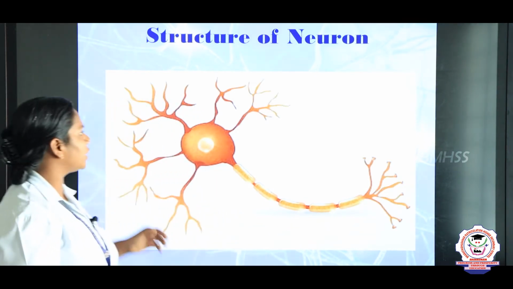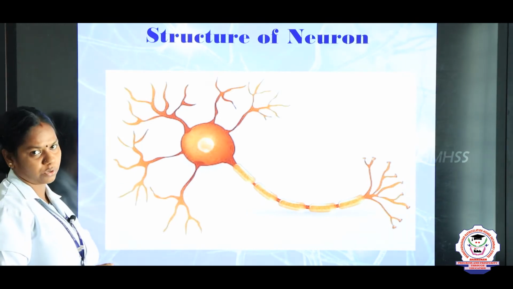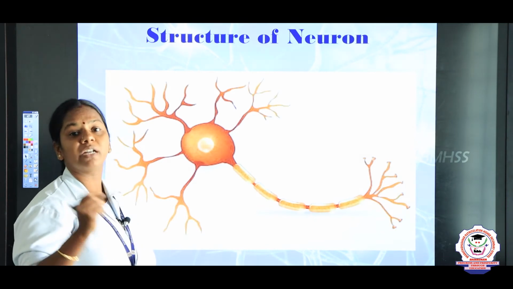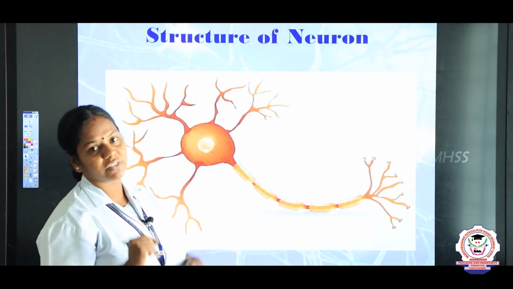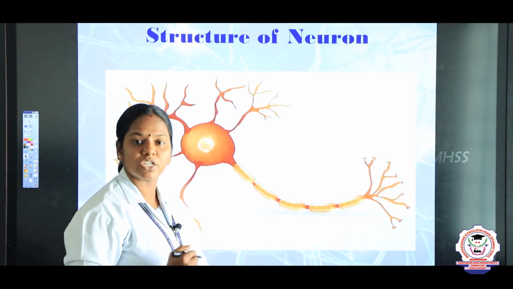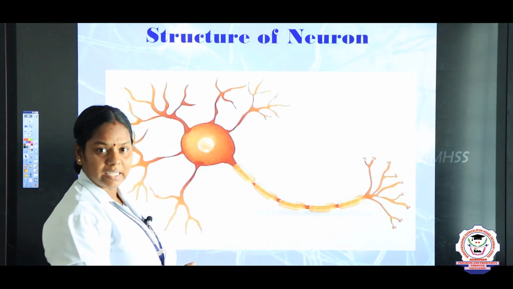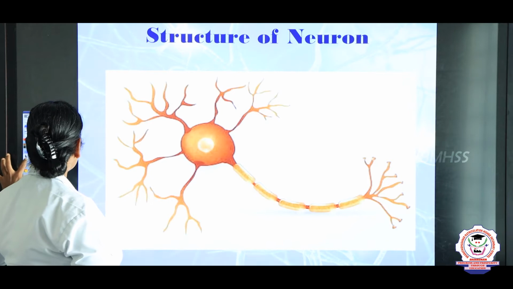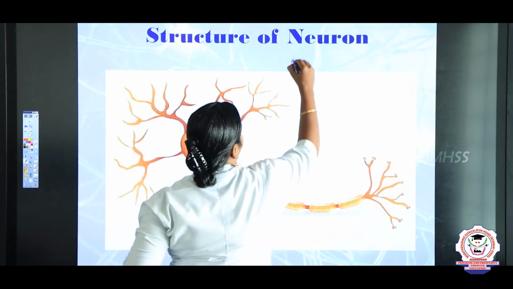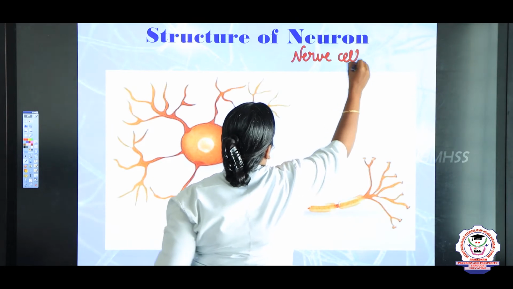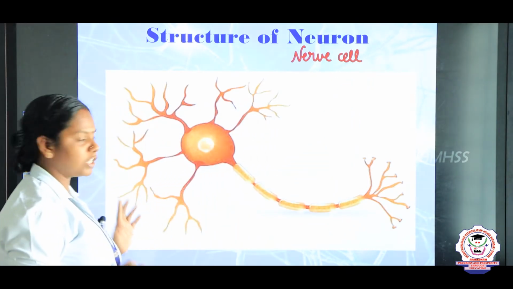And now we are going to study the structure of neuron. The neuron is the structural and functional unit of our nervous system. One more question, which is the structural unit and functional unit of our nervous system? The answer is neuron or a nerve cell. We can call neuron also as a nerve cell. Now let us mark the parts of the neuron, right?